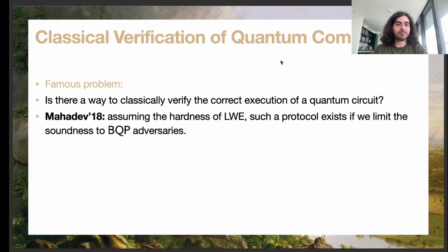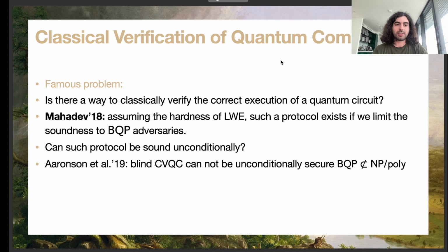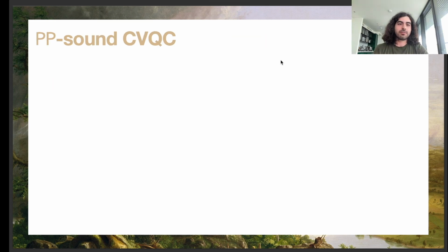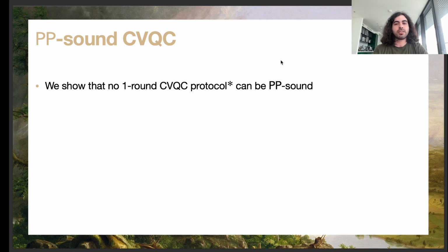And the incredible work of Mahadev in 2018 showed that if we assume LWE is hard, such a protocol exists if we only care about soundness against cheating provers that are in BQP. And the question remaining is, can such a protocol be unconditionally sound? A work by Aaronson and others in 2019 showed that a blind CVQC cannot be unconditionally sound. So what we show in this work is that a one-round CVQC protocol cannot be sound against PP adversaries.